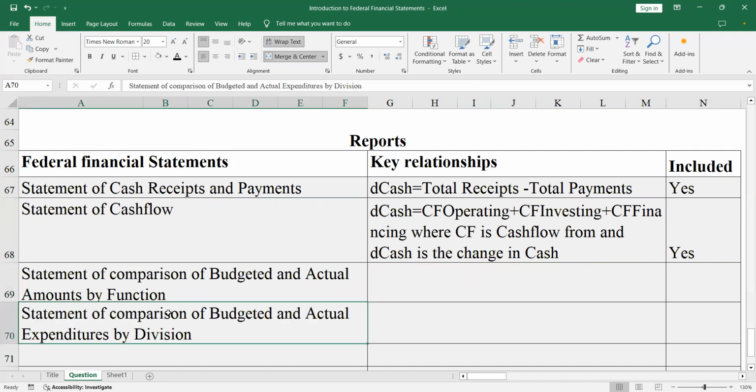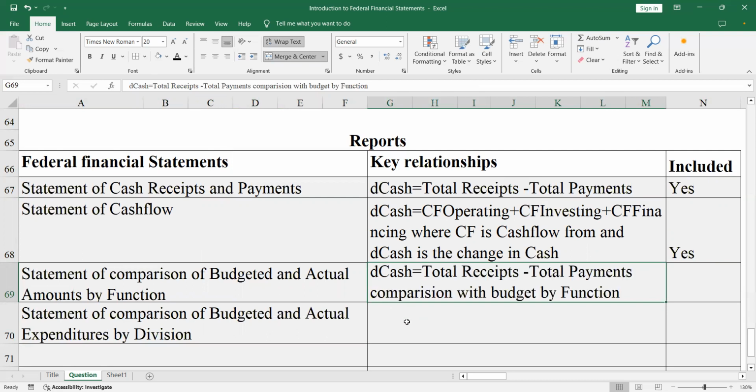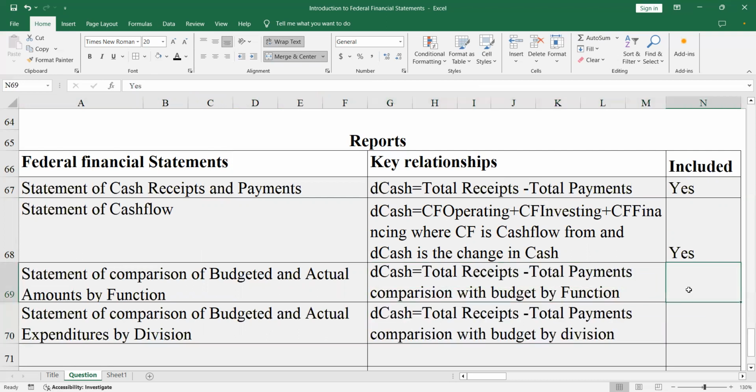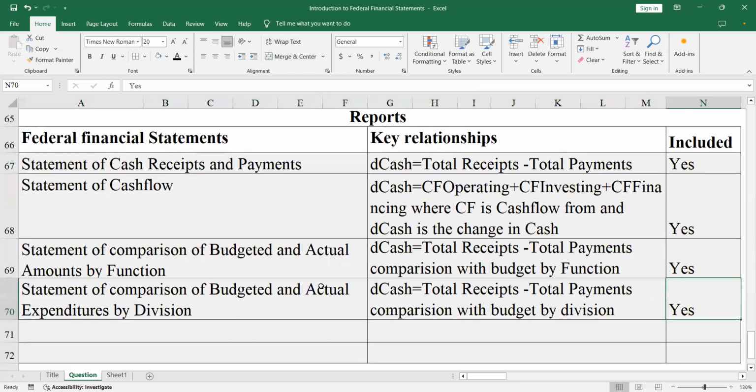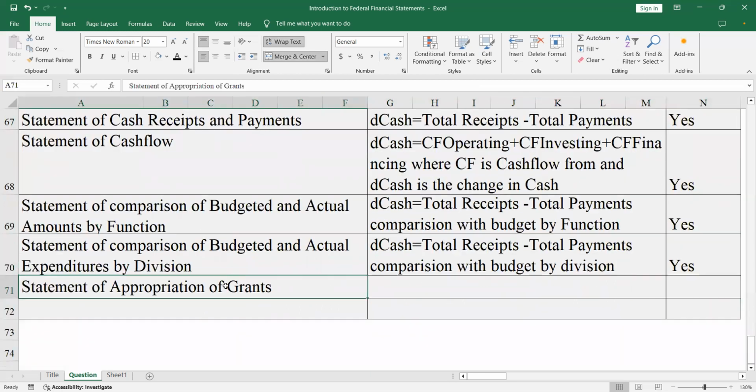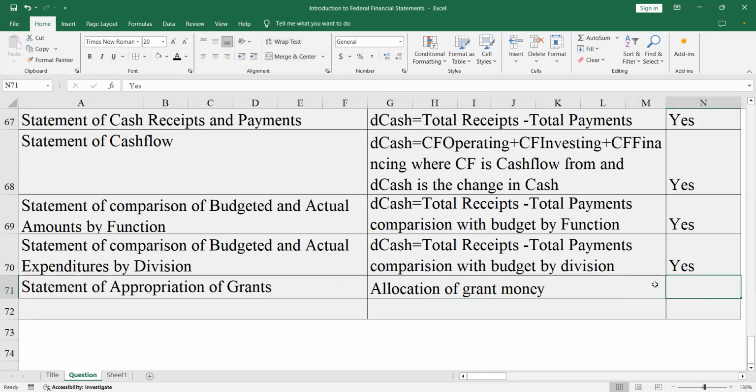The third and the fourth ones are the same cash flow statements, but by function and by division. And lastly, we have a statement of appropriation of grants. So where did we get the money from and how did we use that money? Which departments, which functions were paid from this money?